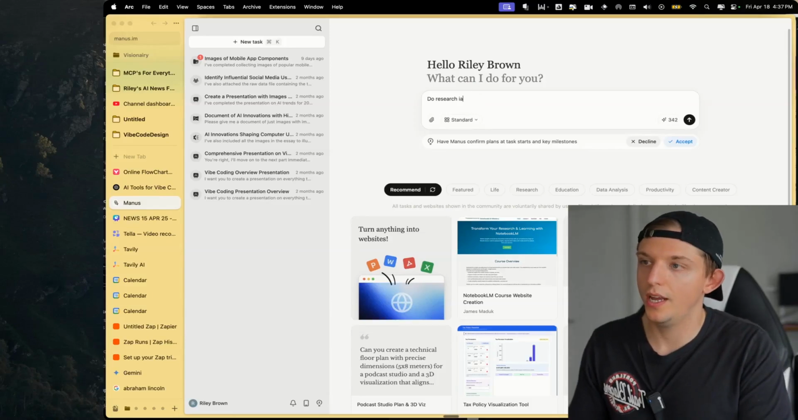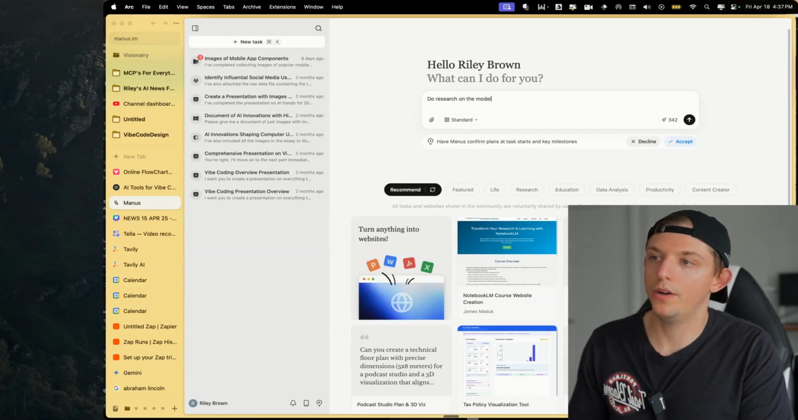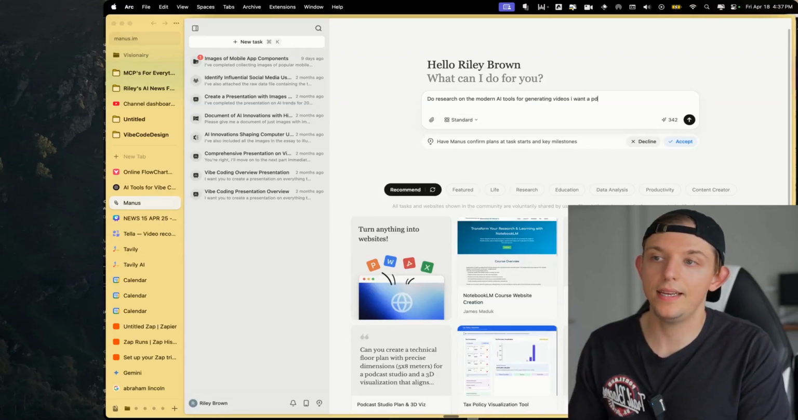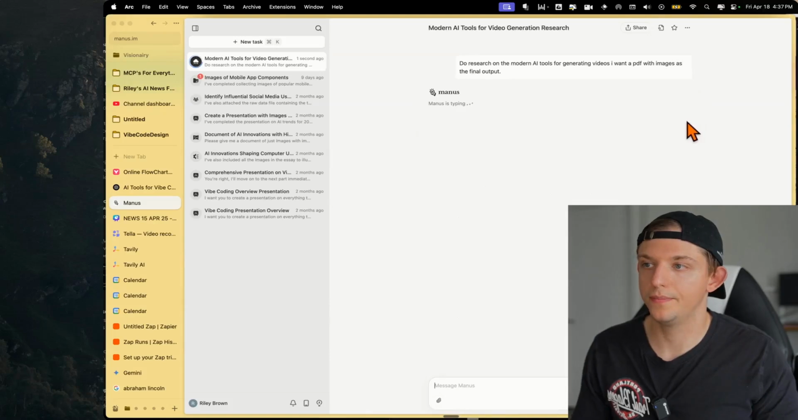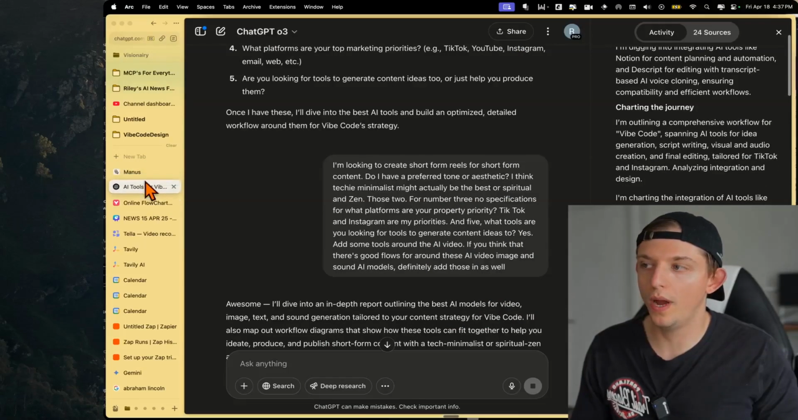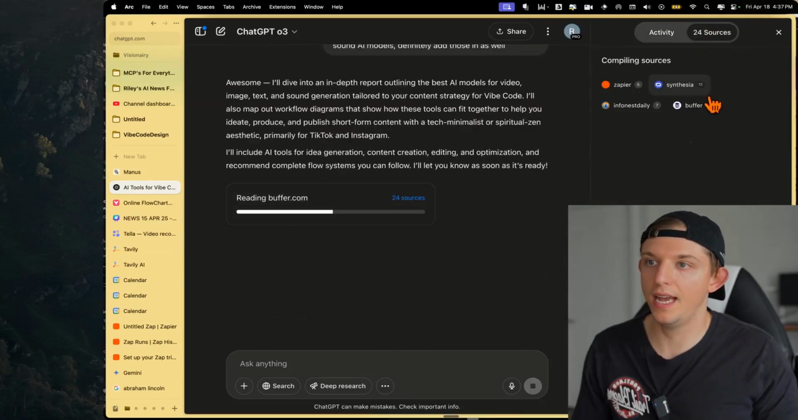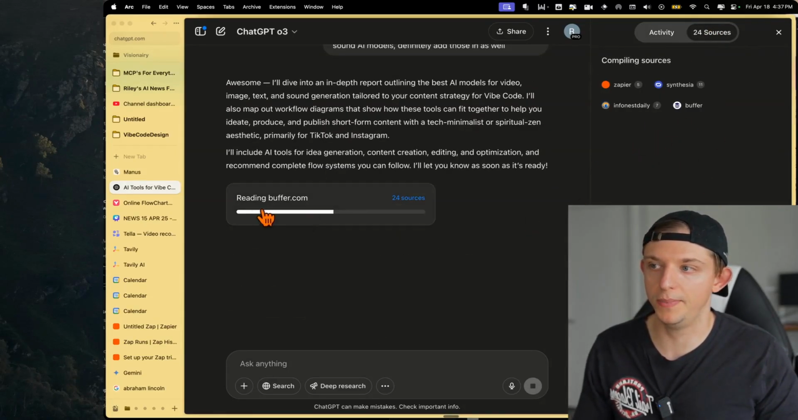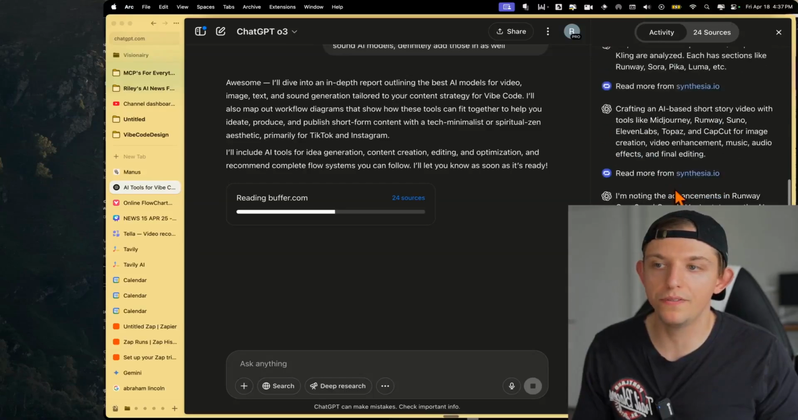So do research on the modern AI tools for generating videos. I want a PDF with images as the final output. Okay, let's run that. And so now we have 2 AI agents working right now, because as you can see here, the AI agent that we created for deep research on ChatGPT is only halfway done. 24 sources. So it's selecting 24 different sources. It's doing all of this activity.